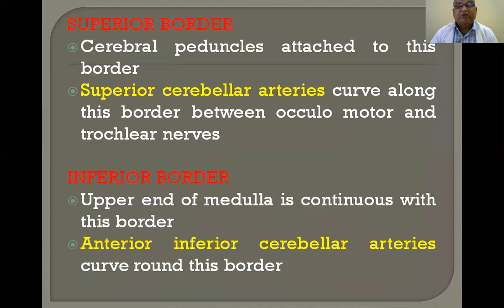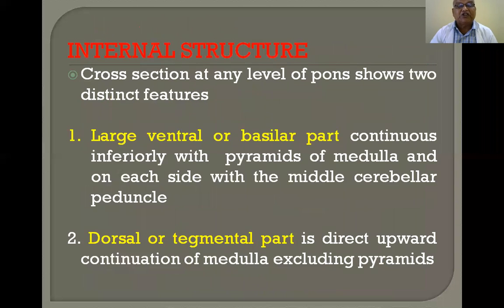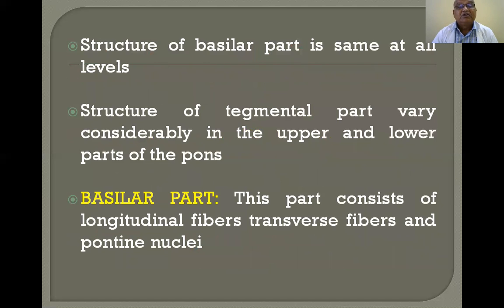Upper end of the medulla is continuous with this one. The large ventral or basilar part continues inferiorly with the pyramids of the medulla and on each side with the middle cerebellar peduncle. The dorsal or tegmental part is directly continuous upward with the medulla, excluding the pyramids. Now, the structure of the basilar part is the same at all levels. The structure of the tegmental part varies considerably in the upper and lower parts of the pons. I have shown you the diagram representation.